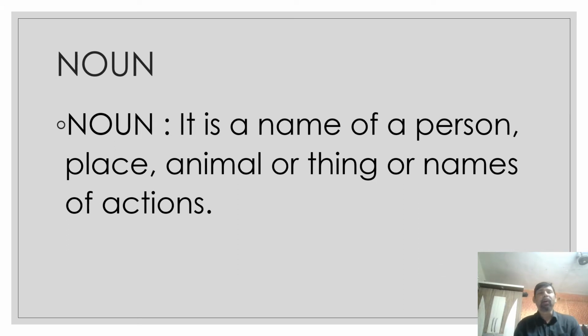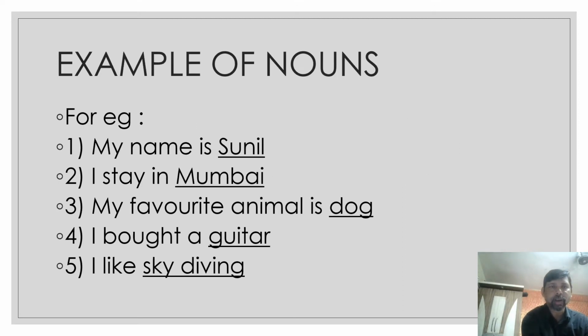Noun. What is a noun? Noun is the name of person, place, animal, or thing. The whole world knows this definition, but there is something more than that, and that is the names of the actions. The names of the actions are also known as nouns. Now let us see some of the examples of nouns. For example, my name is Sunil. Sunil is a noun. Why is it a noun? Because it is the name of a person.